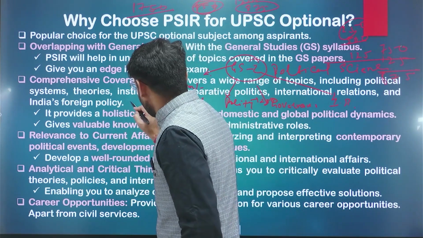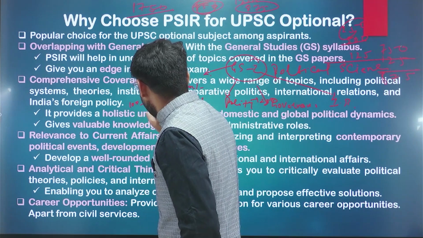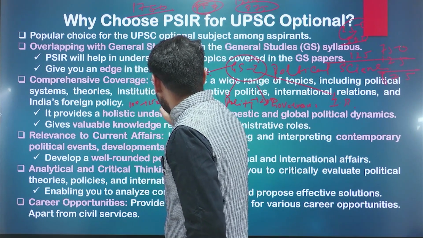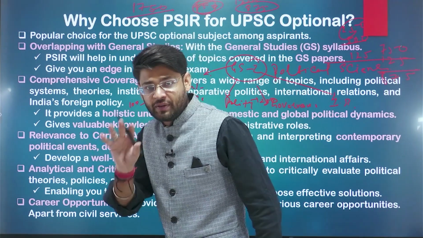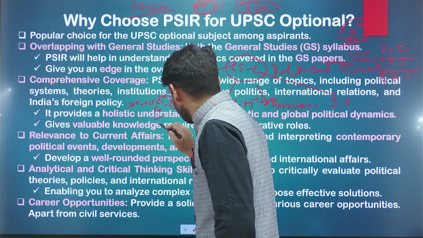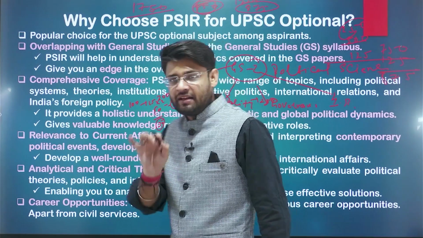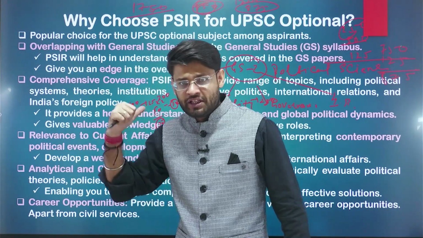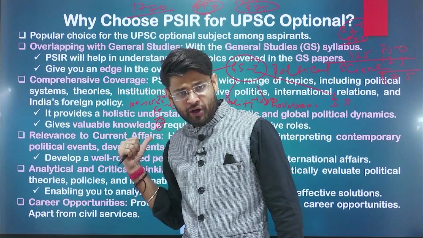So out of 100 questions, if 15 are there, it means 30 marks out of 200, in the days when the cutoff is around 90 marks only. Out of 90, if you score in polity, 30 marks can be achieved from the political science component. In prelims also, it is a very important component.